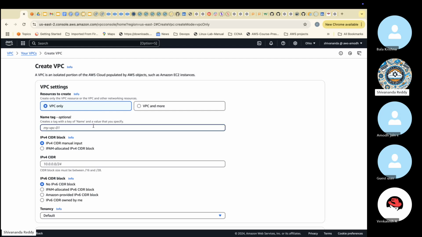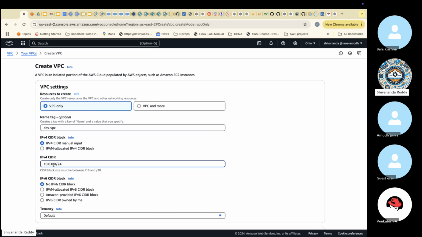Here we need to give the name tag. I'll give the name dev VPC. For the IPv4 CIDR manual input, we need to give the IP address. I'll give 10.0.0.0/24.